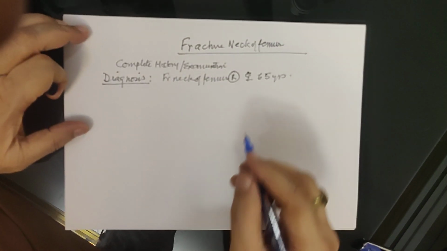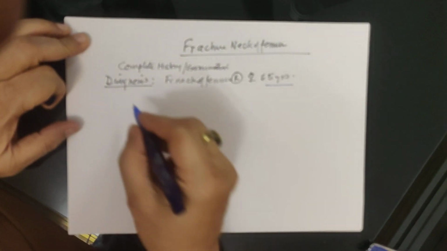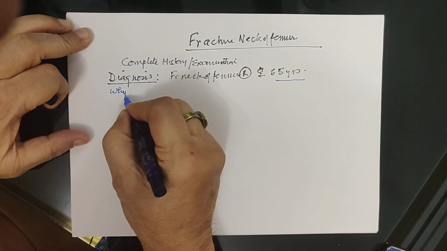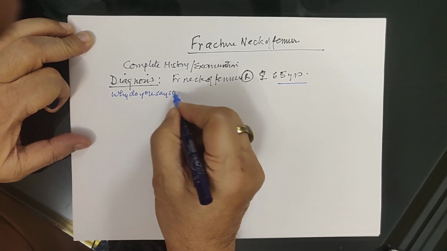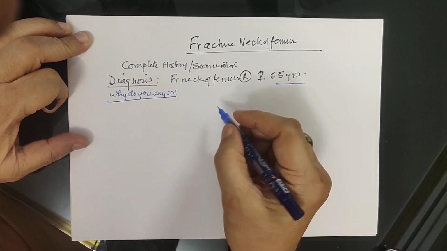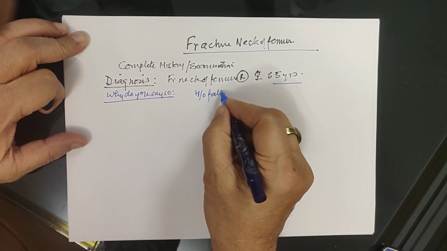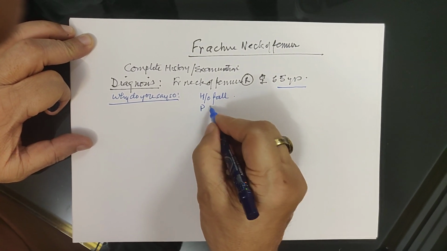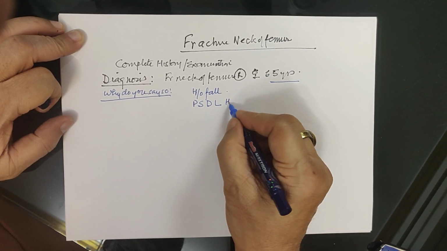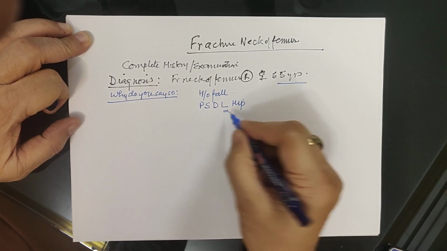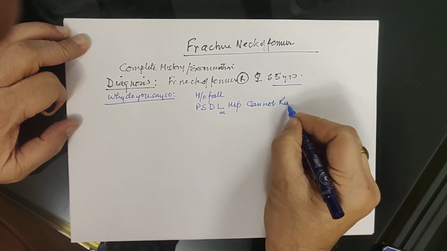Now we ask you, why do you say so? So you say that there is history of fall, there is pain, swelling, deformity, loss of function around the hip, and the main loss of function here is that the patient cannot raise the limb in air.